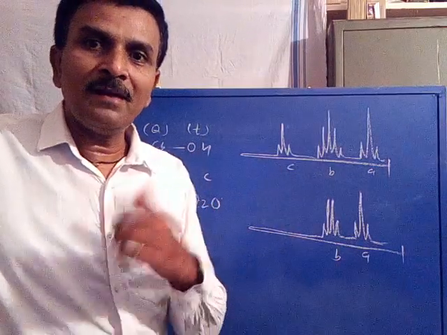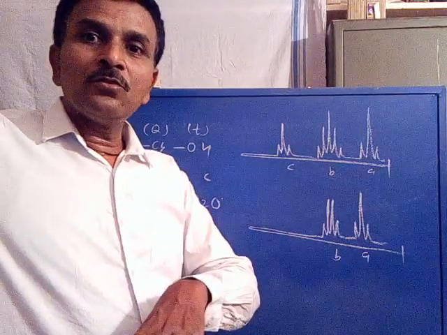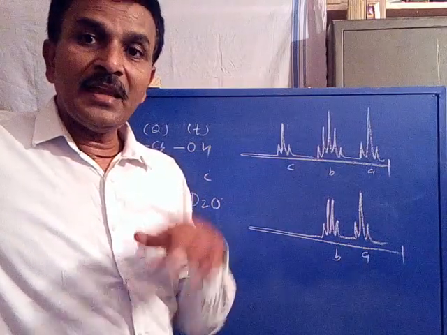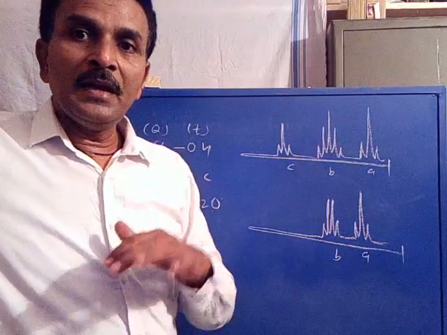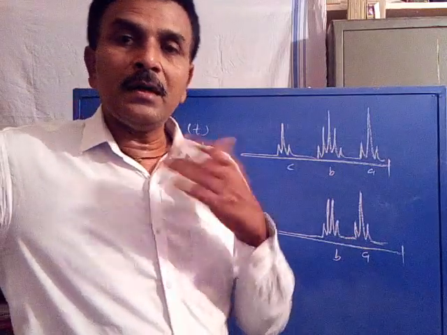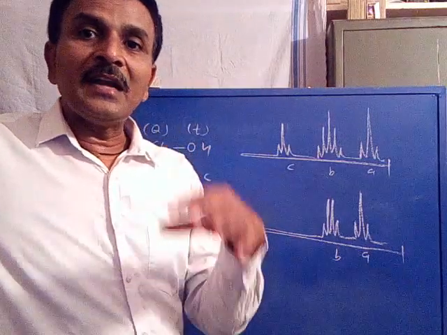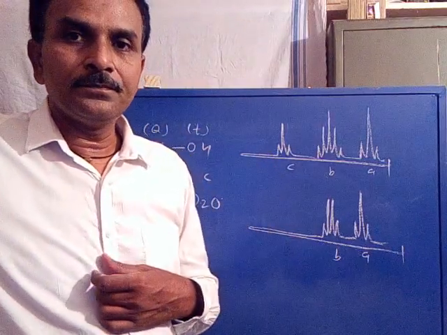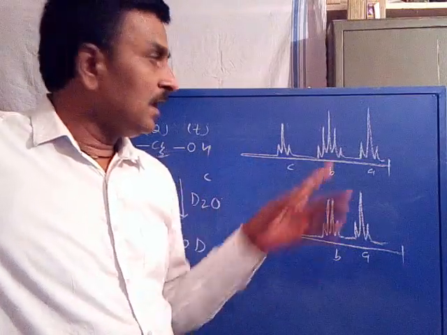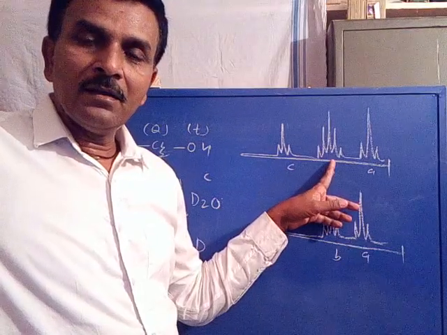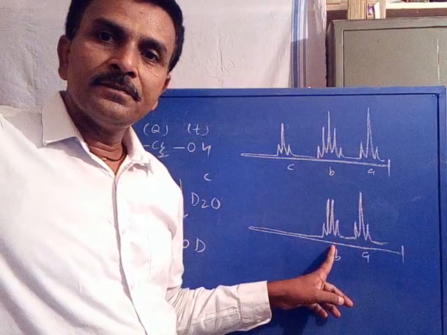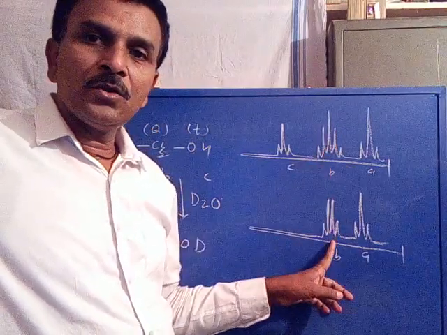Is it clear? Further, its exchange leads to reducing the multiplicity of its adjacent. The exchange of a labile proton not only leads to the disappearance of its signal in the spectrum, it also decreases the multiplicity lines for its adjacent. Its adjacent is CH2 in ethyl alcohol, where the CH2 signal initially appears as a quintet. Because of the disappearance, its multiplicity is reduced to a quartet. Quintet gets reduced to quartet.